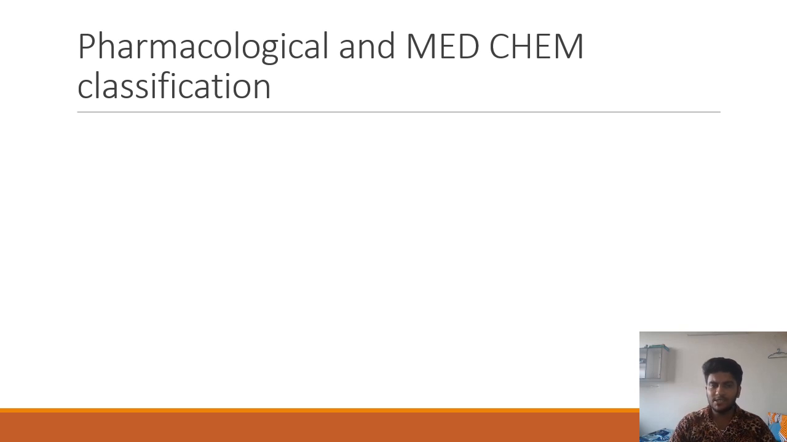Pharmacological and medicinal chemistry classification. If you leave the classification, finish. 3 to 4 questions are expected directly from classification, from the chemical class as well as from the pharmacological class. So you cannot leave the classification. You have to do it. Pharmacological, we have various classes, like from semester 4 we have parasympathomimetics, sympatholytics, Alzheimer's, Parkinson's, depression.